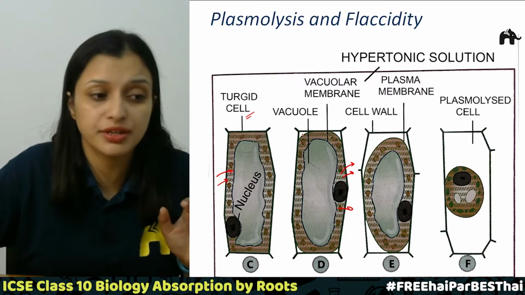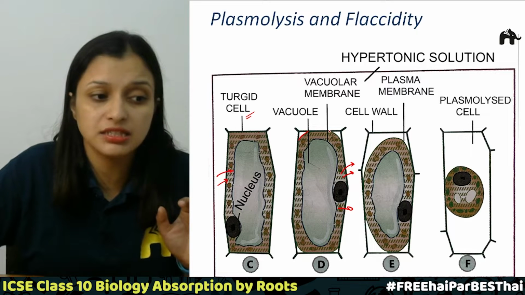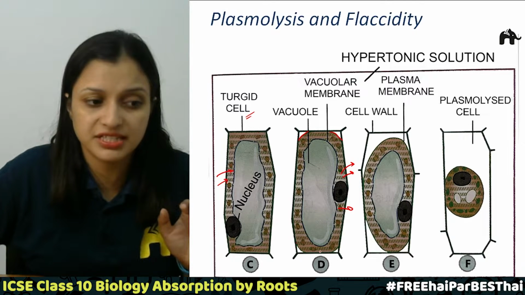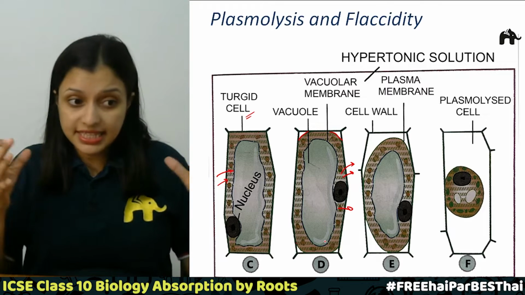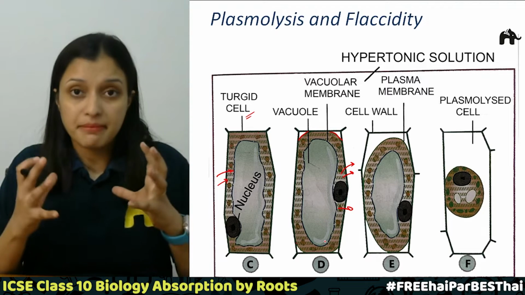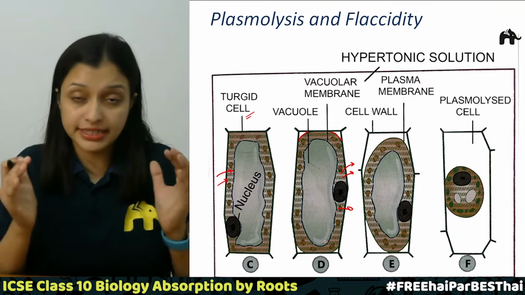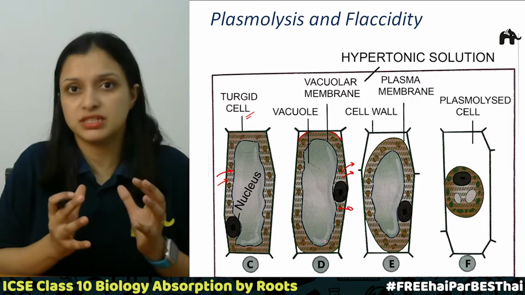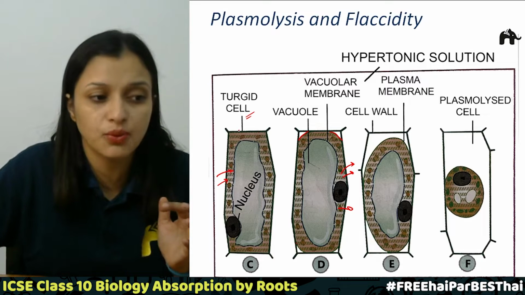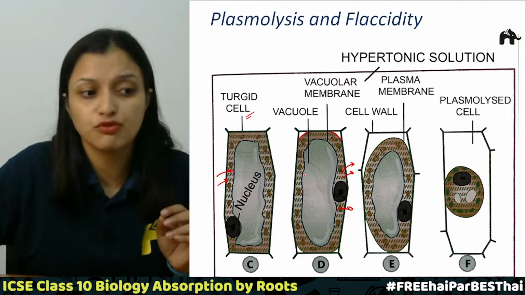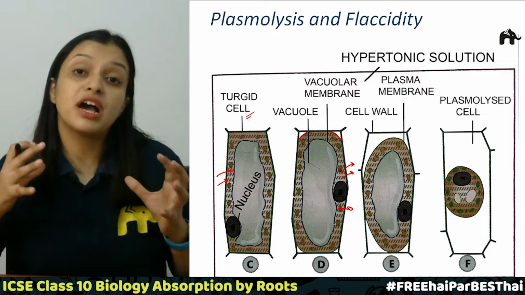You can see it over here. Now we can see the cell membrane at some of the places, right? In this case the cell membrane is shrinking and the cell content is moving away from the cell wall. Over here the cell content was pressing against the cell wall, but in this case it is moving away from the cell wall.